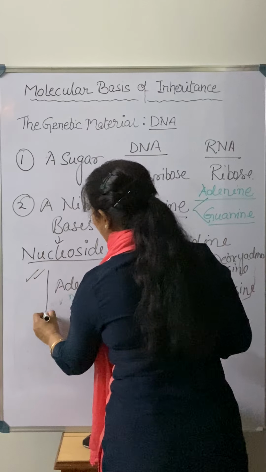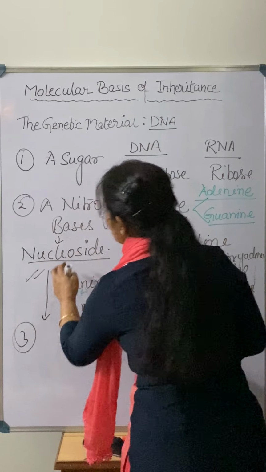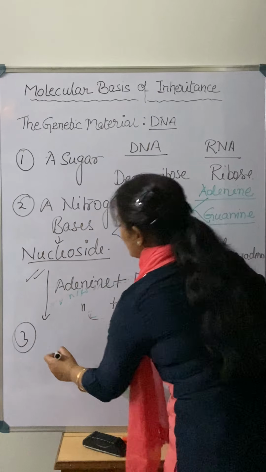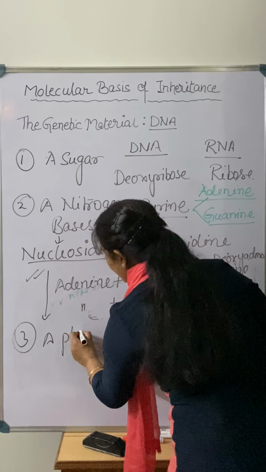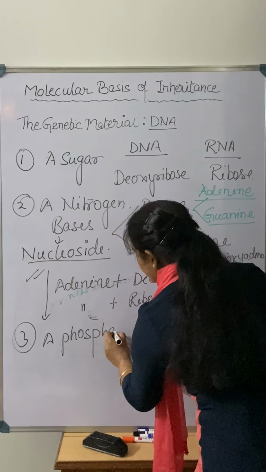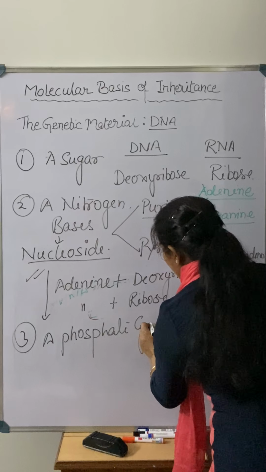Now what happens? The third component for the formation of the DNA structure is the phosphate group, right?